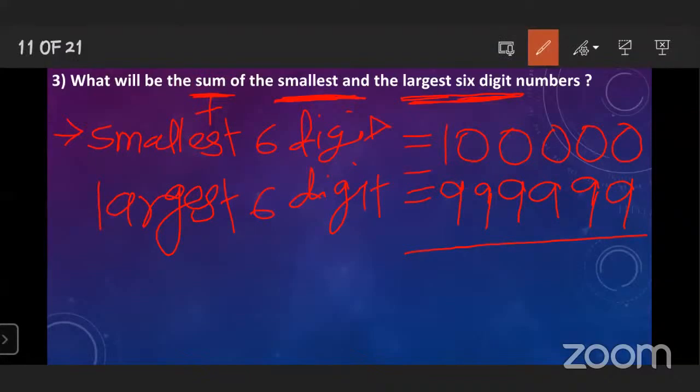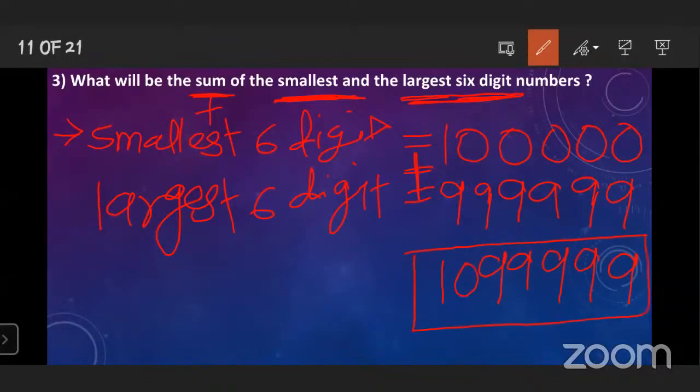So we have to add: 0 plus 9 is 9, 0 plus 9 is 9, and so on, 9 9 9 9, and at the last, 1 plus 9 is 10. This is the sum of the smallest 6-digit number and the largest 6-digit number.